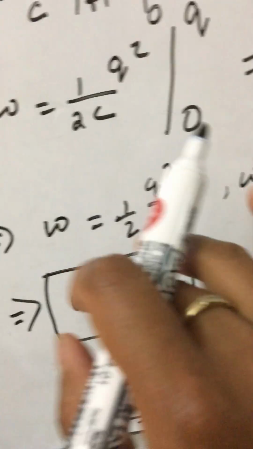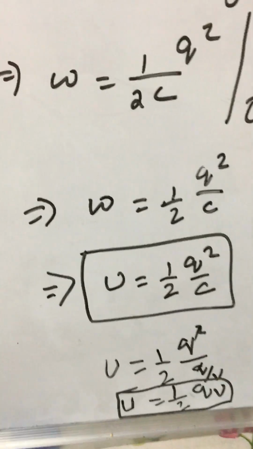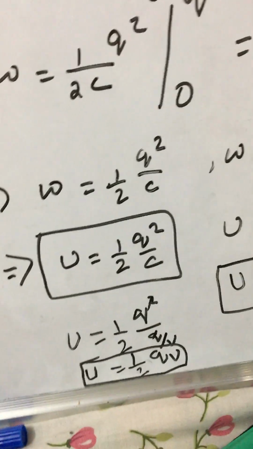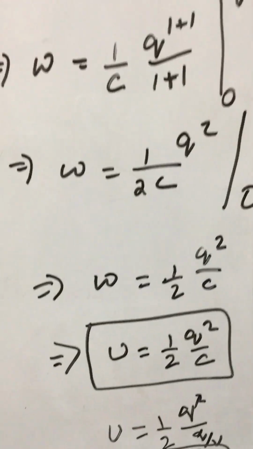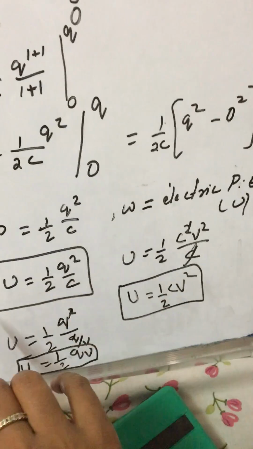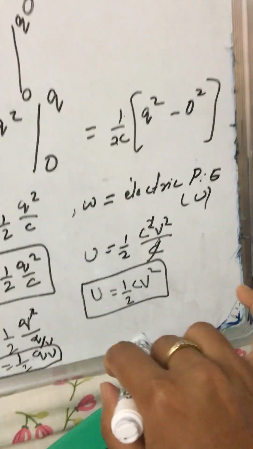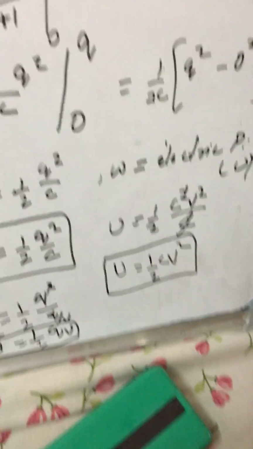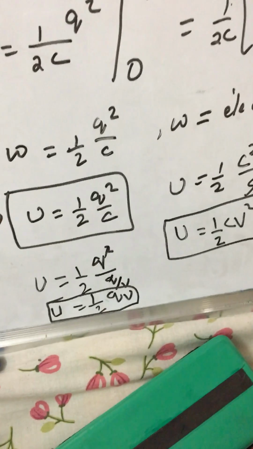Sorry students, half part of this derivation was in the earlier video. There was some distraction, so I did it this way. I hope you will understand. So the formulas half Q square by C, half CV square, half QV, everything is correct. Thank you.